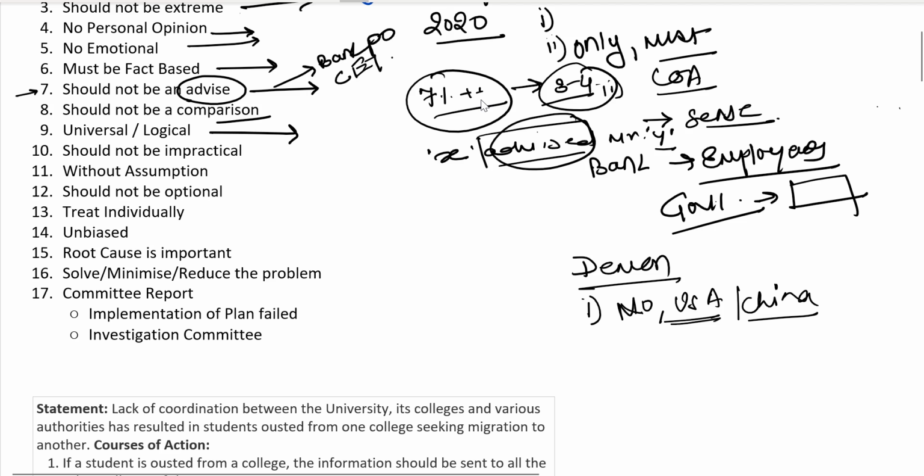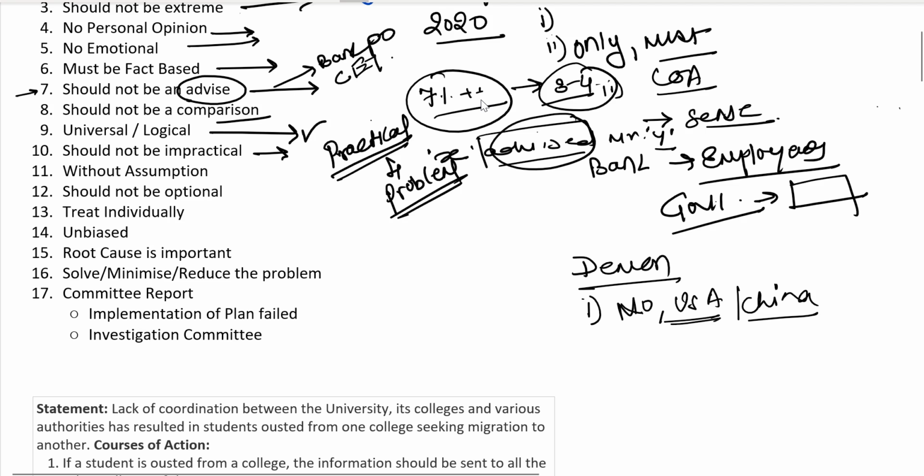Anything which is universal or logical can definitely be a course of action. Anything which is universally proven, scientifically proven, or logical should be a course of action. Say for example, you're thirsty, have some water. It's a logical thing, right? It should not be impractical. Something which is not practically doable cannot be a course of action. Though it solves the problem, if it is not practically doable, it cannot be an answer.